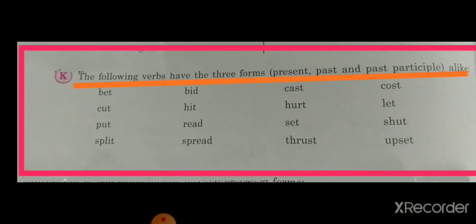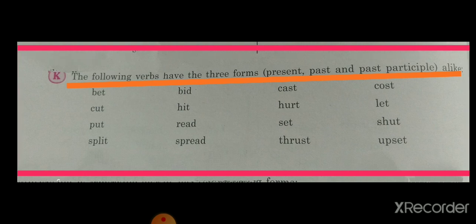Now the following verbs have the three forms alike, like bet, bet, bet, hit, hit, hit, hurt, hurt, hurt. These verbs you have to remember, of which present tense, past tense and past participle are the same.